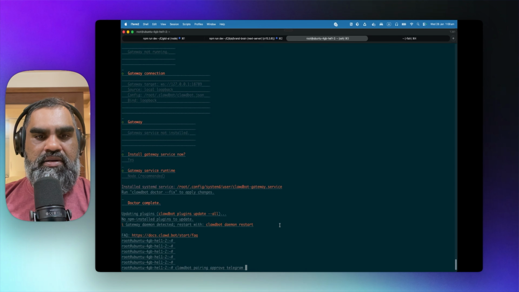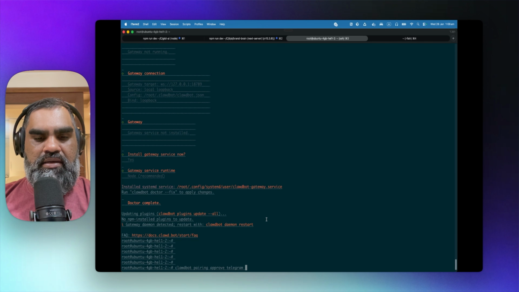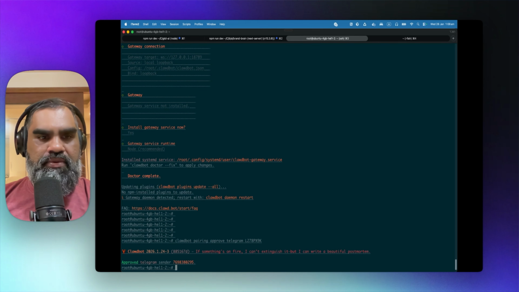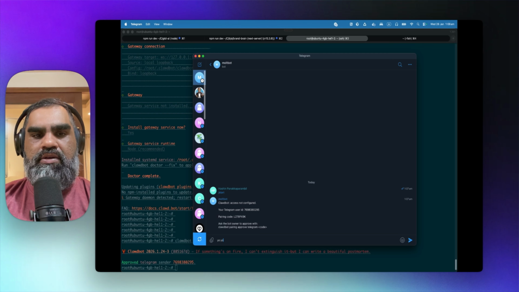And paste it into our virtual machine on Hetzner. And then we do get the pairing code here as on Telegram. And then we paste it at the end. And Clawdbot pairing approved Telegram and that code. Enter. Approved. And then we can say yo.